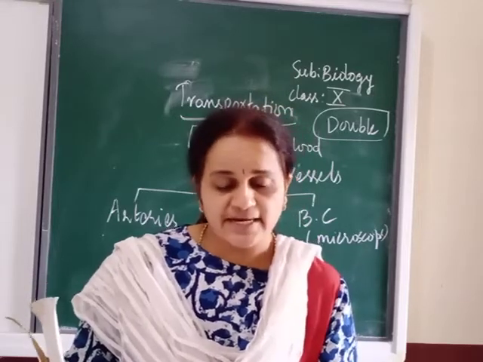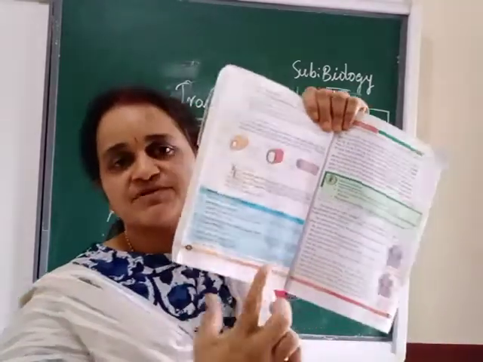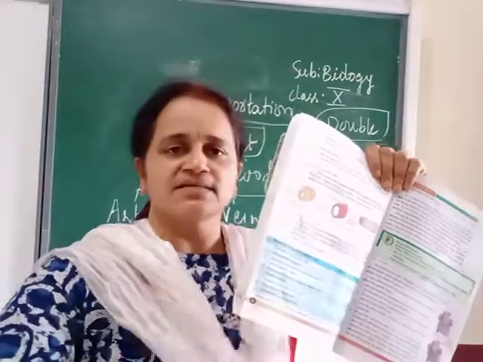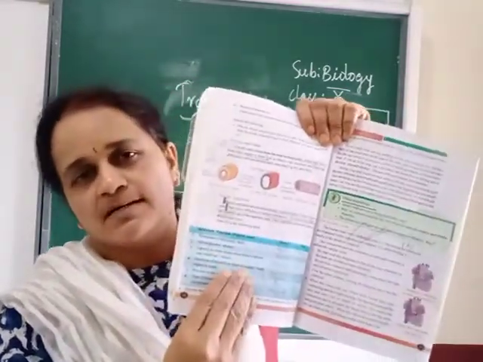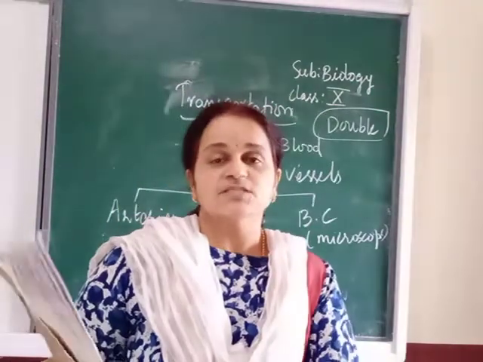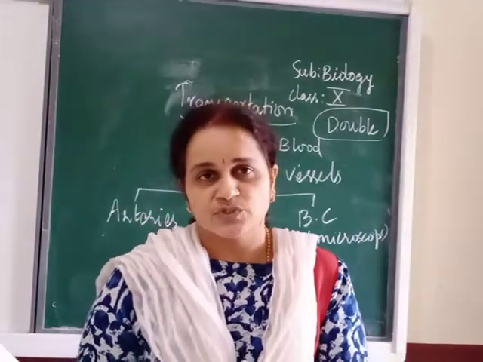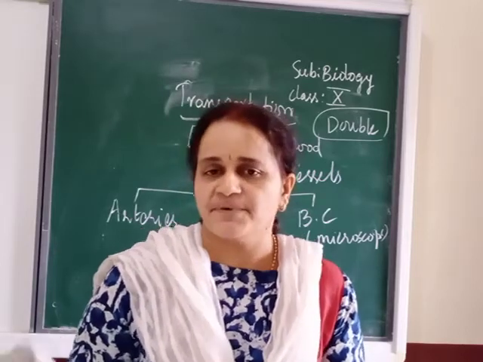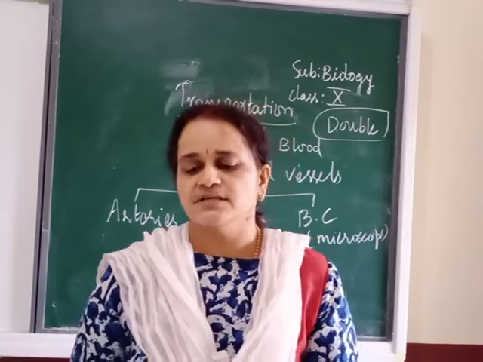Then the second point. These points of difference between arteries and veins are also important. Wherever there is that diagram, put a star mark; the differences between arteries and veins are important. 6 points of difference are there. So walls, write it in your textbook: present in arteries, absent in veins.